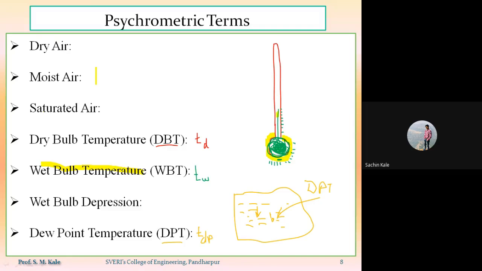Now whatever saturated air is there, for saturated air, this is also important as far as your multiple choice question is concerned. For saturated air, the value of dry bulb temperature is equal to value of wet bulb temperature is equal to value of dew point temperature.